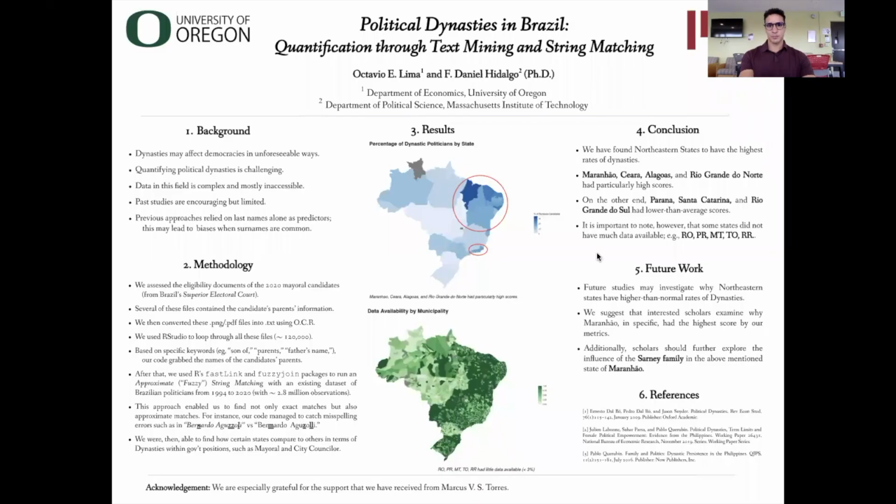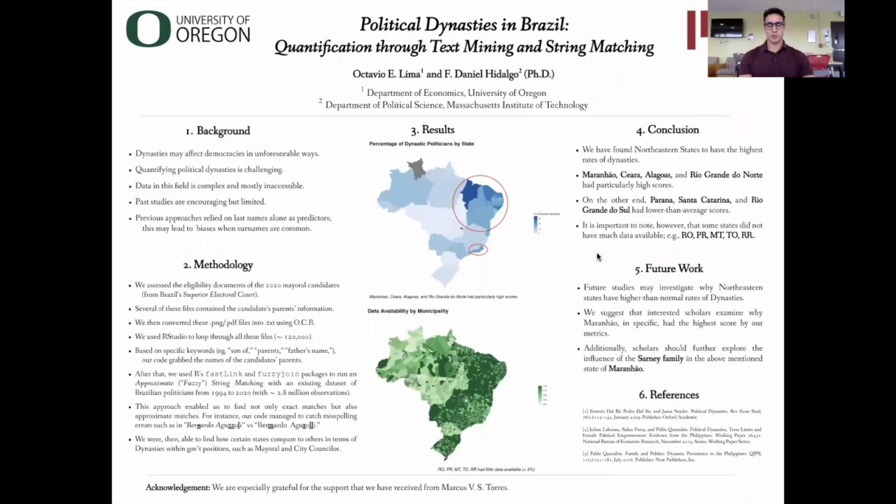Hi, I'm studying economics and information technology at the University of Oregon, and I'm working in the political science department here at MIT. Today, I'll be telling you guys a little bit about my research here at MIT and sort of what we're trying to do and what we're doing so far. So here's my poster.